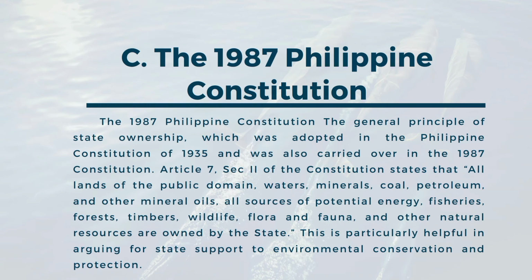The 1987 Philippine Constitution. The general principle of state ownership was adopted in the Philippine Constitution of 1935 and was also carried over in the 1987 Constitution. Article 12, Section 2 of the Constitution states that all lands of the public domain, waters, minerals, coal, petroleum, and other mineral oils, all sources of potential energy, fisheries, forests, timbers, wildlife, flora and fauna, and other natural resources are owned by the state. This is particularly helpful in arguing for state support to environmental conservation and protection.